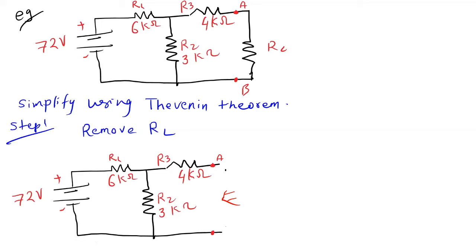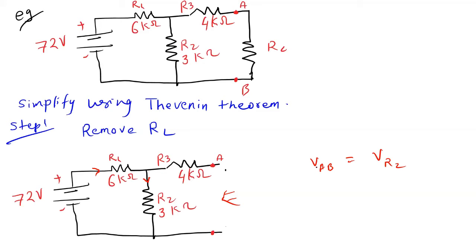So what will be the voltage across AB? That will be the voltage across R2. Is this point clear? Why is it so? Because current will flow only in this direction now. There is no current flow through R3, and we are taking the voltage across only R2.